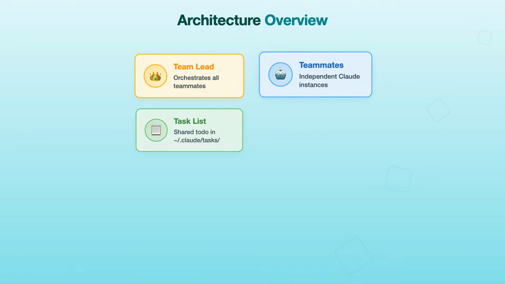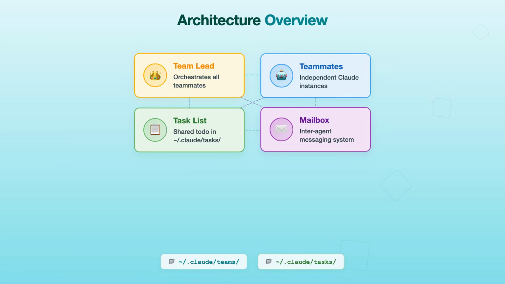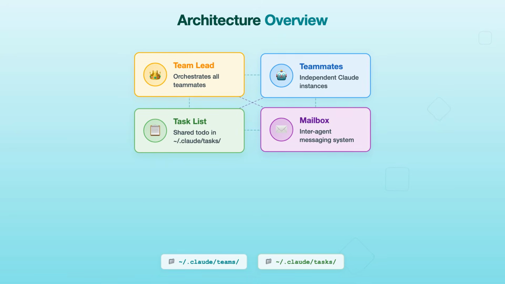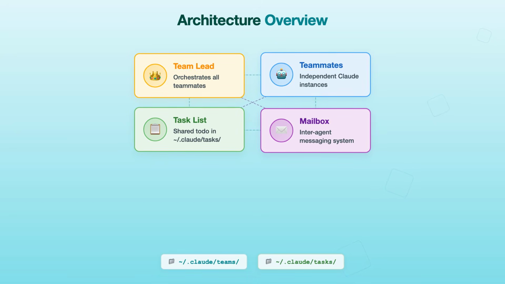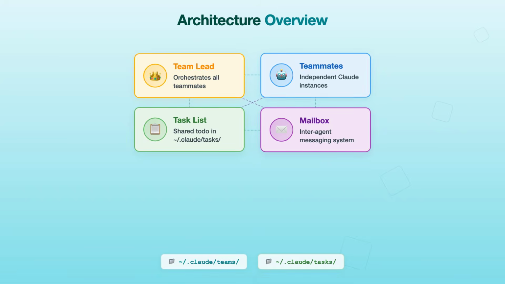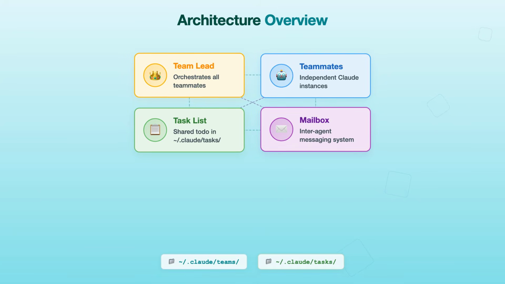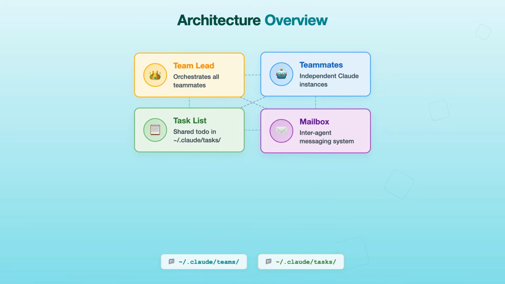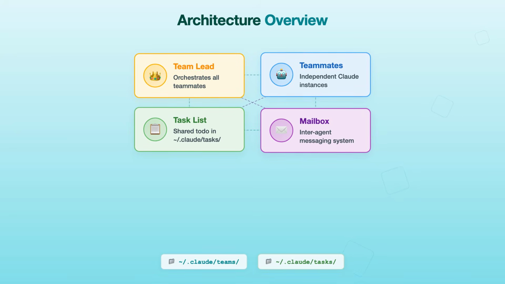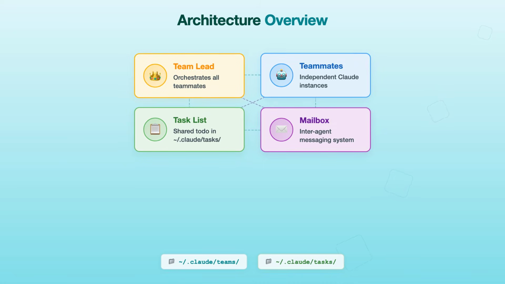The architecture has 4 key components: the team lead, your main Claude session that orchestrates everything; teammates, separate Claude instances that each own their tasks; a shared task list where work items get created, claimed, and completed; and a mailbox system for direct communication between any agents. Teams and tasks are stored locally in your .claude directory.